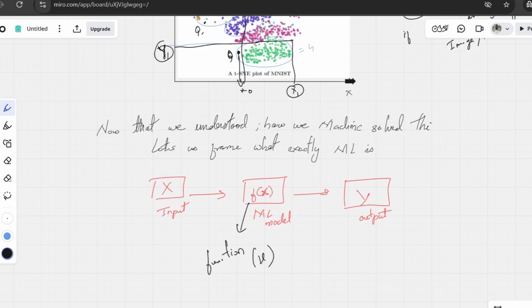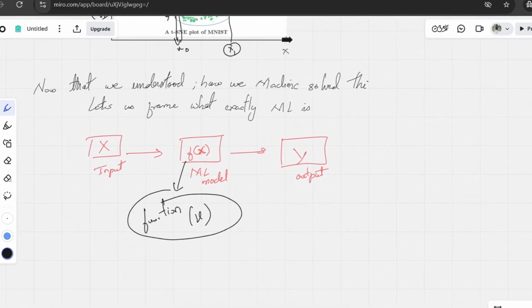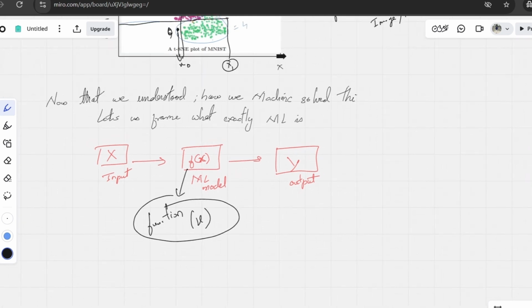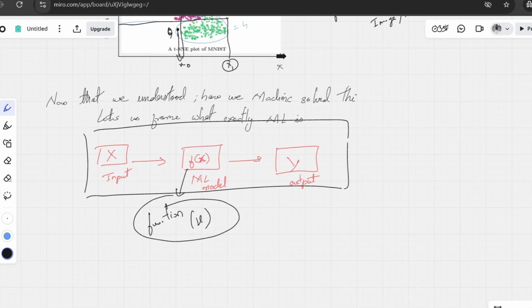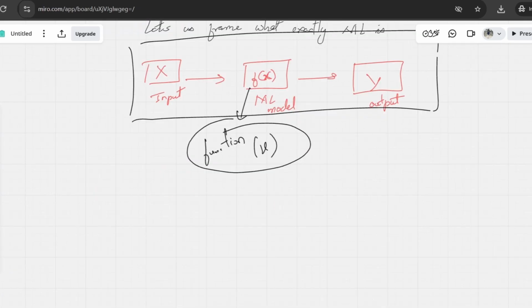So given an input, there should be some way to apply a function, which is called a machine learning model. Machine learning models are considered as f of x to predict the output y. So this is the representation of the ML problem.